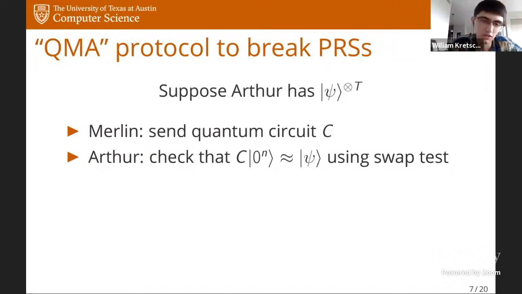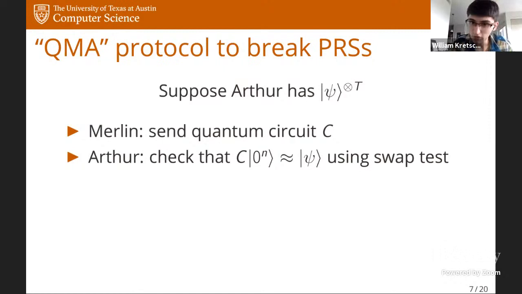So here's what Merlin can do. Merlin can send Arthur a description of some quantum circuit C, and Merlin claims that if you apply this circuit C to the all-zero state, you will get back a state that is close to psi. And this is something that Arthur can verify. Since Arthur has many copies of this state, you can use even just the swap test, let's say, to generate a bunch of copies and see if they match up.